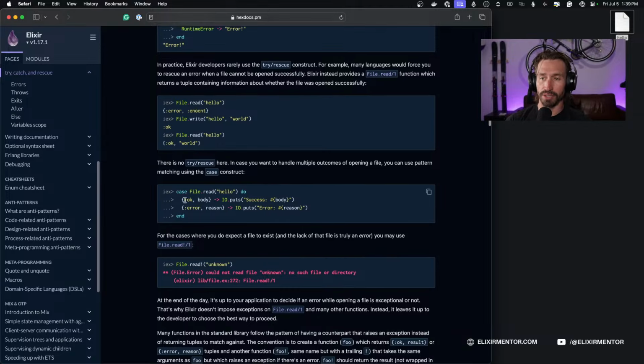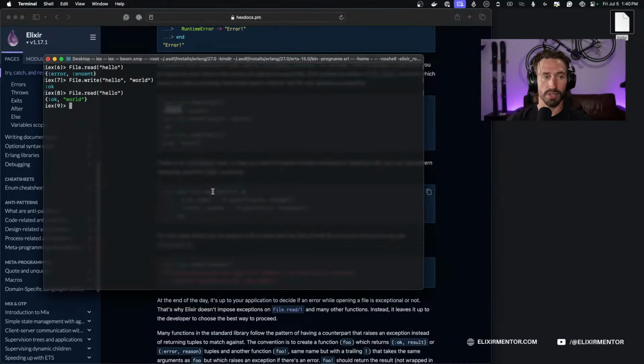So we know that in a successful file read, we get the :ok atom back. And when we don't successfully open it, we get an error back. So we can now use case. In a case block, we can say File.read, and we want to open up our file, hello, and then do.